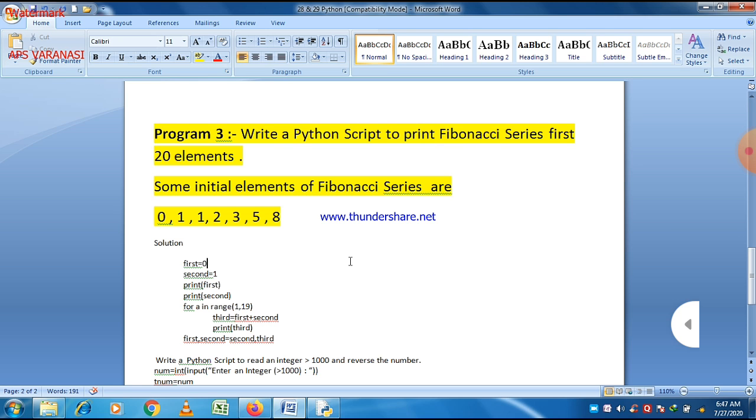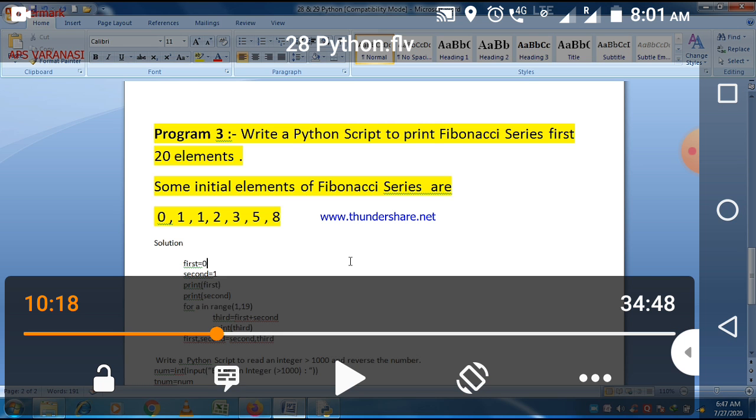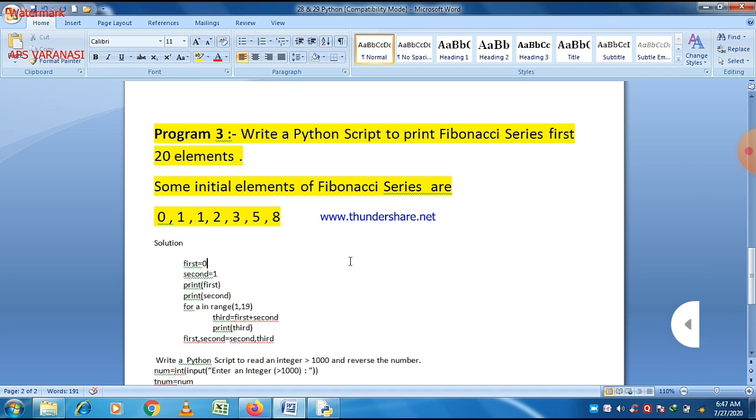The second important thing regarding the Fibonacci series is that the first two terms are always fixed. We always start from 0 and 1, because to implement the concept of the Fibonacci series, we have to know at least two elements. On the basis of that, the third element can be generated because the third element is the sum of its previous two elements. So at least two elements will be given here. So let us implement this program using a for loop. It's a very simple program, and it implements the Fibonacci series up to 20 elements only. You can implement up to 50 or up to 100, as you want.